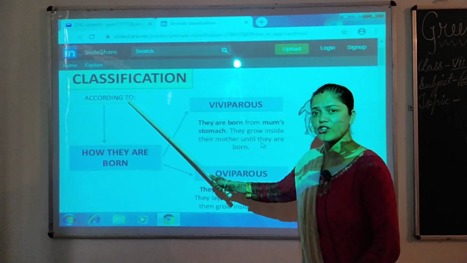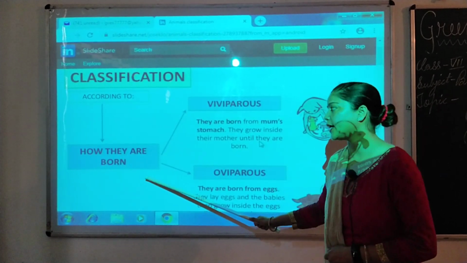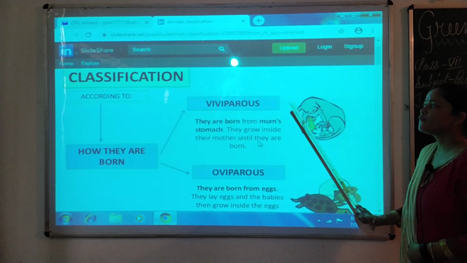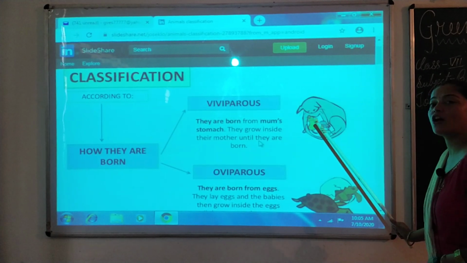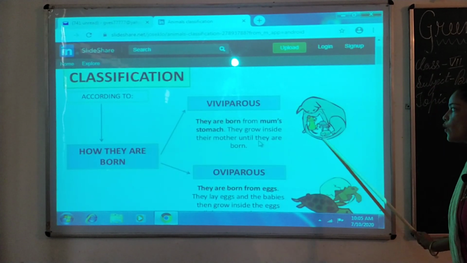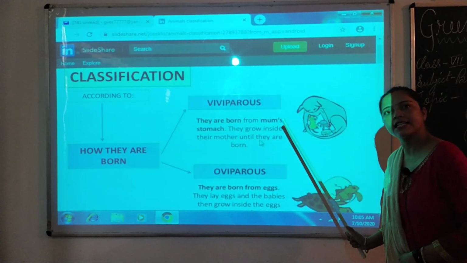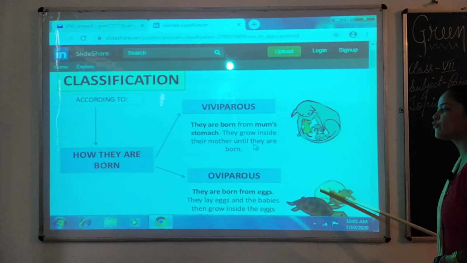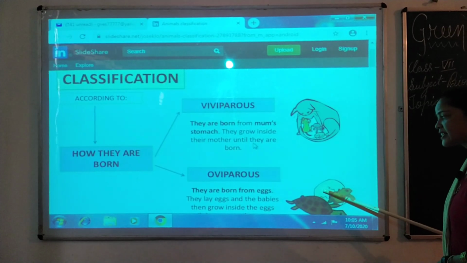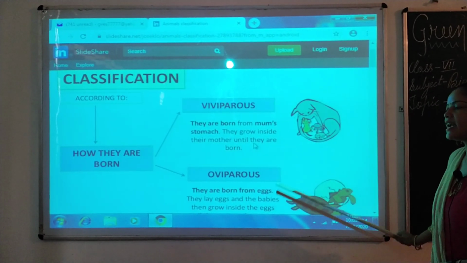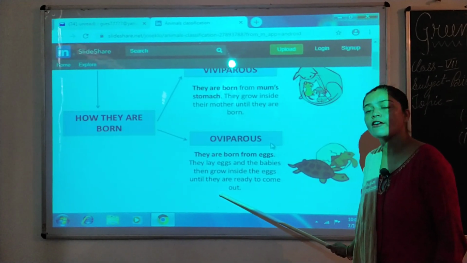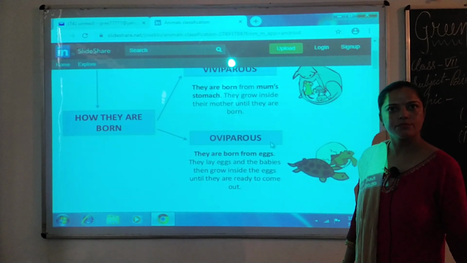Now, classification according to how they are born. Viviparous and oviparous. Viviparous are born from mom's stomach. They grow inside their mother until they are born. Oviparous are born from eggs. They lay eggs and the baby stays inside the egg until it is ready to come out.